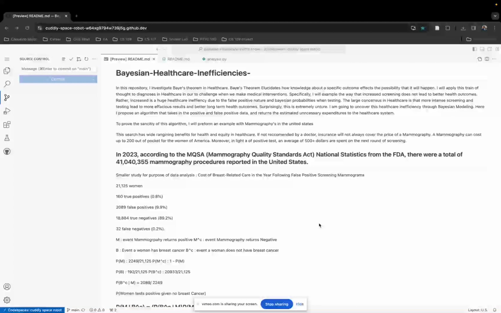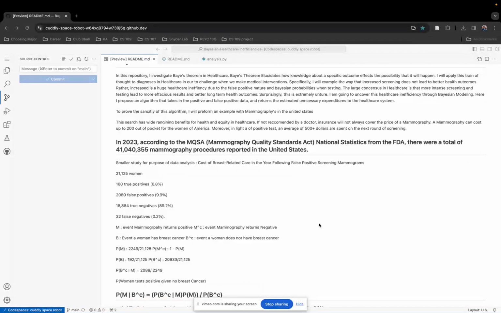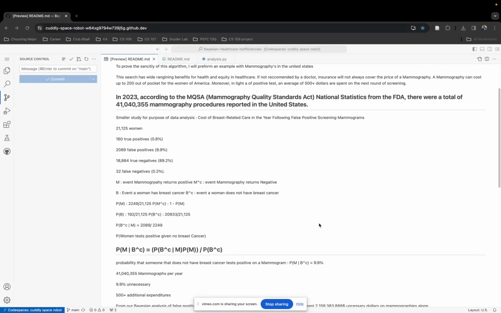If not recommended by a doctor, insurance will not always cover the price of a mammography. Mammography can cost up to about $200 out of pocket for a woman in America. Moreover, in light of a positive test, an average of $500 is spent on the next round of screening. In 2023, over 41 million mammography procedures were reported in the United States. It's one of the most common medical procedures.